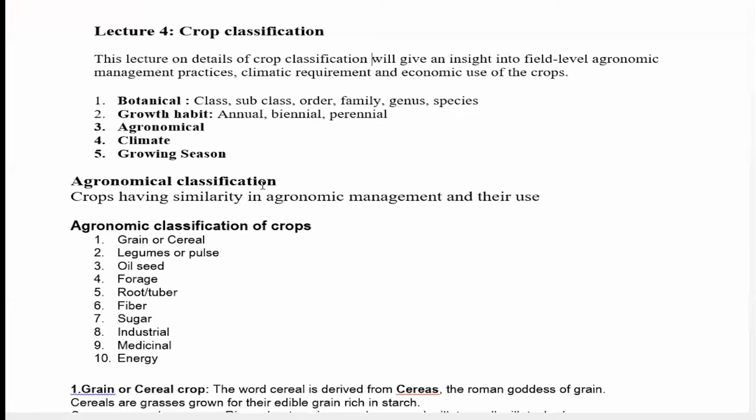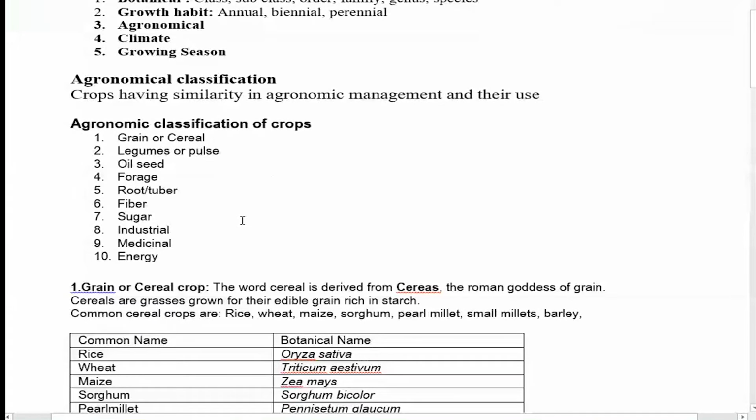So we have made 10 agronomic classifications. Those are grains or cereals, legumes or pulses, oilseeds, forage crops, root and tuber crops, fiber, sugar, industrial crops, medicinal crops, and energy crops. These are the 10 agronomical classifications of crops.